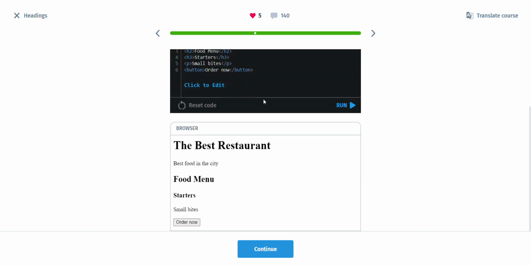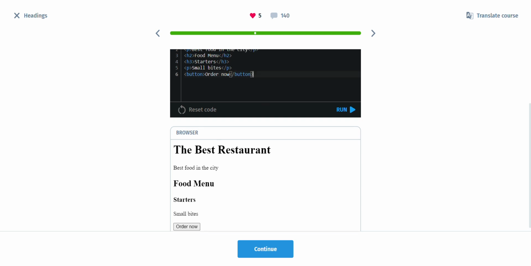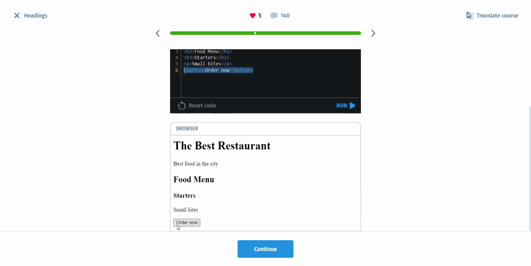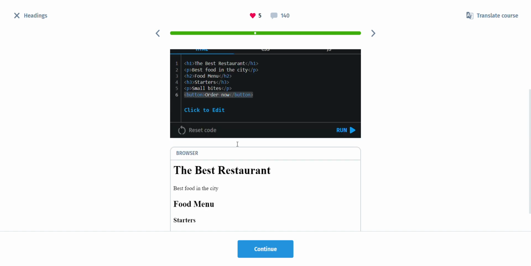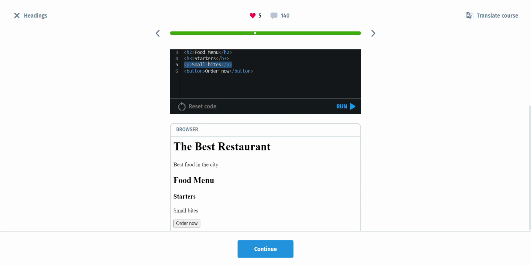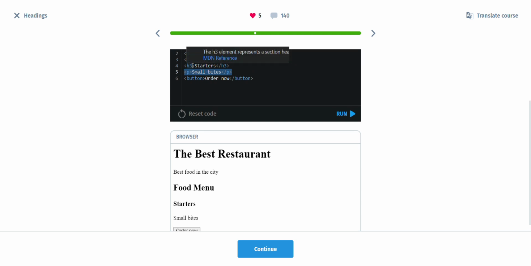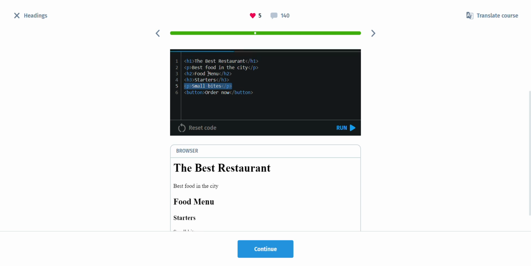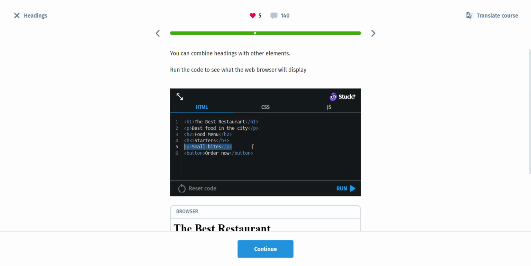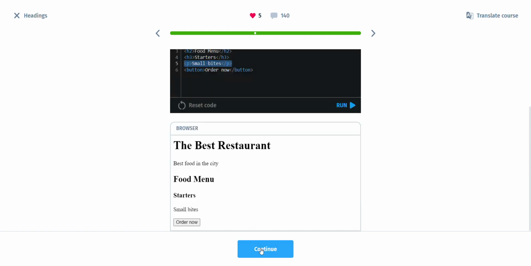Yeah, as we learned in part 1 and part 2, this is the button. It created a button here which says order now. And as I showed you in the past session, this is a small bytes paragraph. This is a status paragraph. This is an H3, or heading 3. And this is a full menu paragraph and heading. And this is how you can combine multiple HTML elements to create a responsive, interactive website or web page.